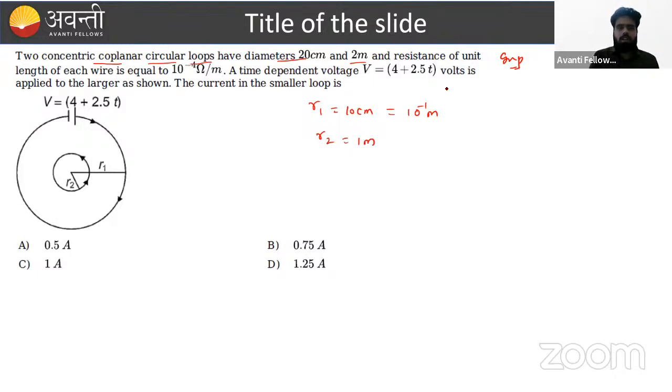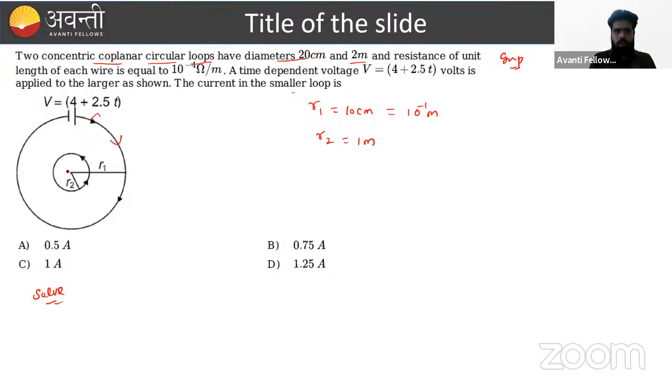Voltage, which is time dependent, is given. So how can we solve it? See the methodology. In the outer loop, voltage is time varying. So we have to find the current in the smaller loop. First we have to think about how to find the current in the outer loop, from the voltage in the outer loop. Then we just apply the fundamental of magnetic flux, or the concept of EMF. Because the current is in this section, firstly we have to find the current in this section.